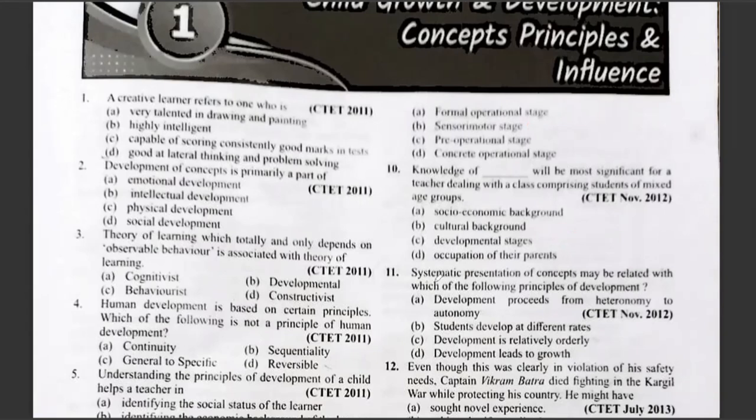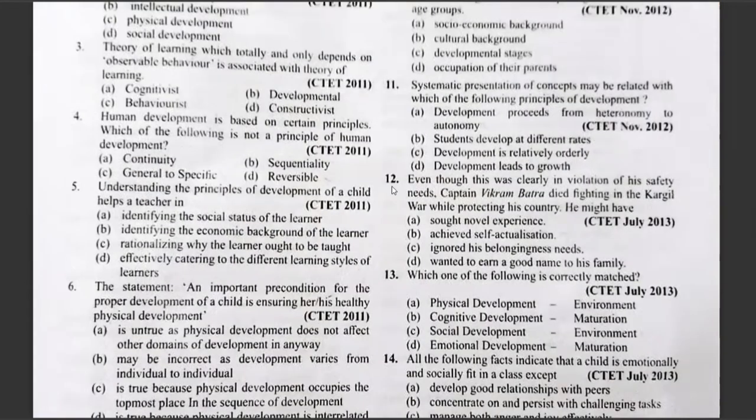Question number 11. Systematic presentation of concepts may be related with which of the following principles of development? Option A, development proceeds from heteronomy to autonomy. B, students develop at different rates. C, development is relatively orderly. D, development leads to growth. Yes, the answer is option C, development is relatively orderly. Yes, let's move forward.